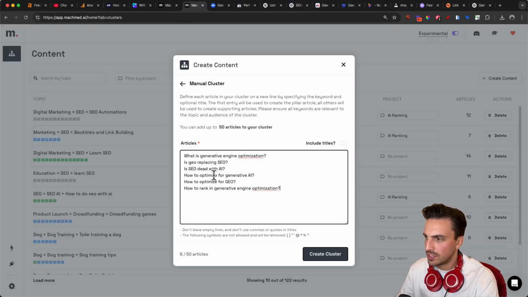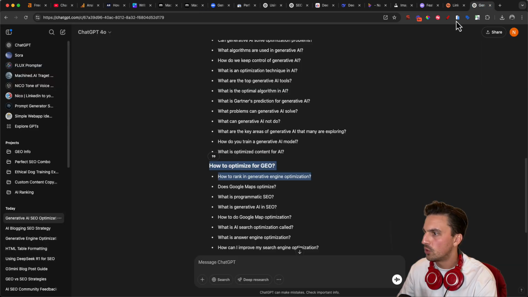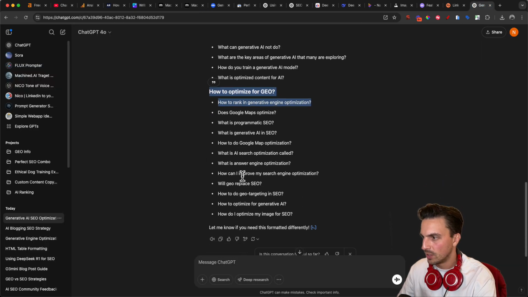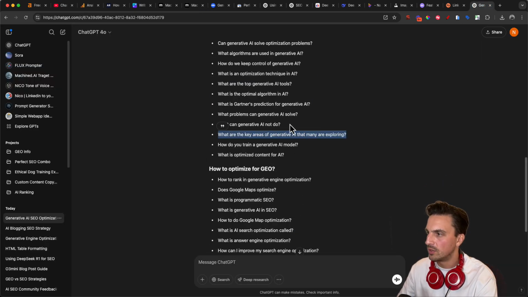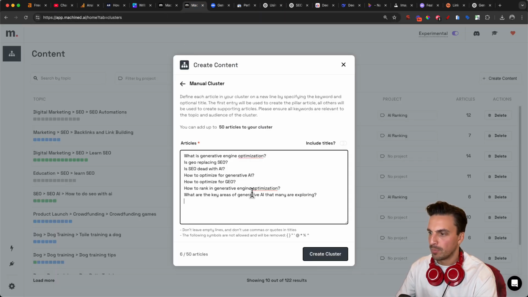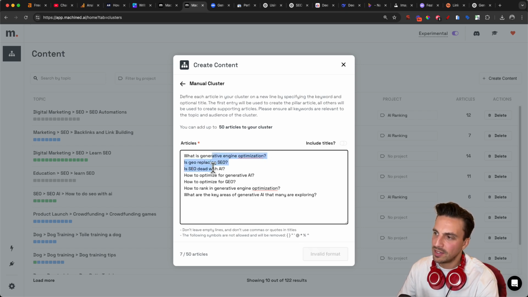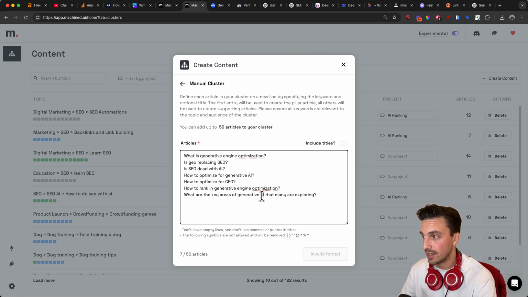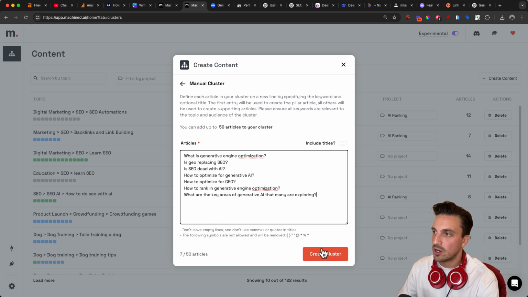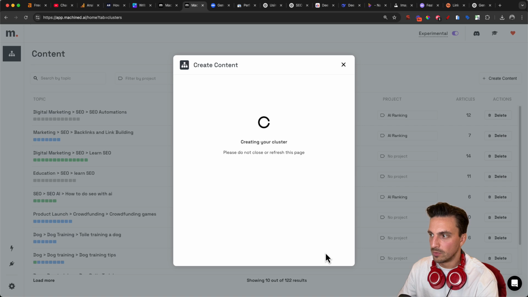I've got 6 here. Let's select one more because I want to show you how quickly it is at creating really good content. Perfect. What are the key areas of generative AI that many are exploring? That's a great question. Perfect. And you can see as I place the articles here, I'm not going to include the titles. It can do that for me. I've got 7 articles out of 50 that I can generate. And I can now create the cluster, and that's what I'm going to do.